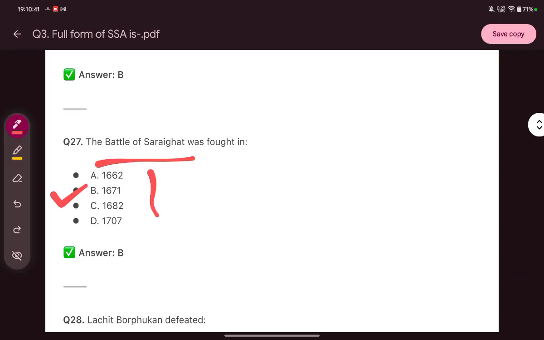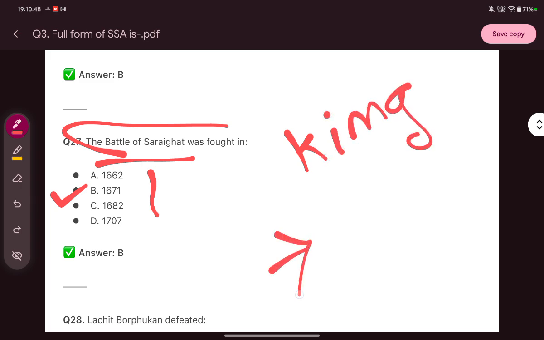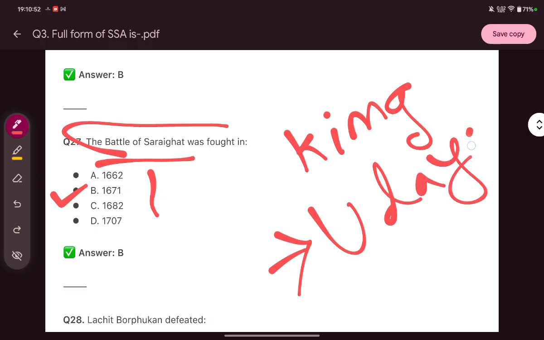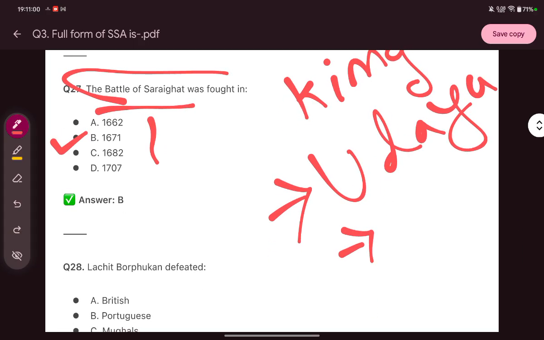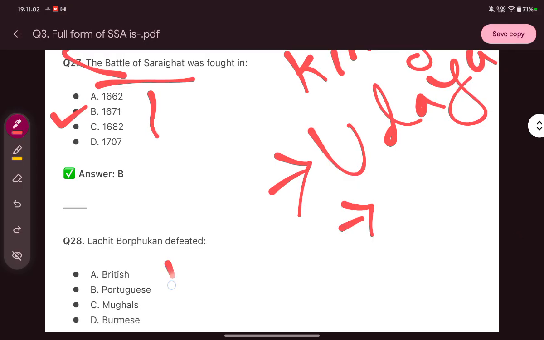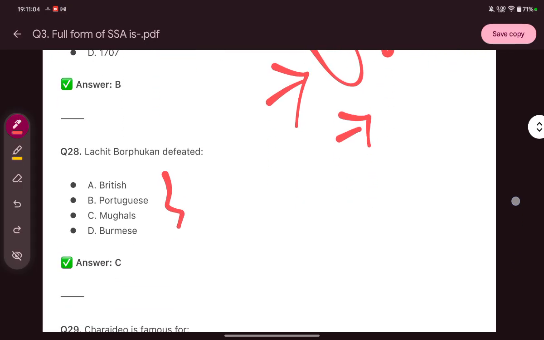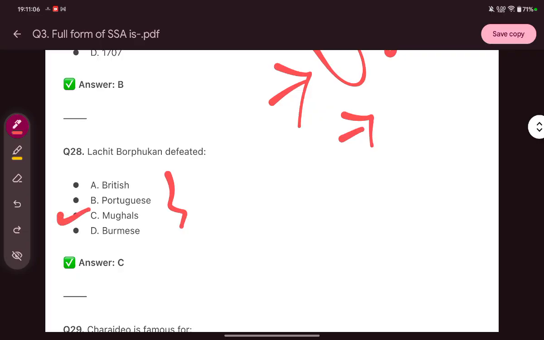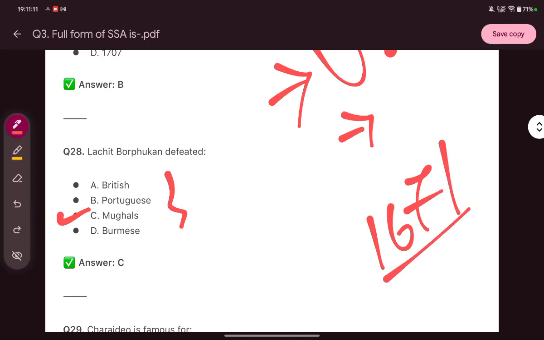And I hope you know that during the Battle of Saraighat, who was the king? The king was Udayaditya Singha, and Lachit Borphukan was the great warrior in that battle. Lachit Borphukan defeated whom? It is the Mughals in the Battle of Saraighat, 1671.